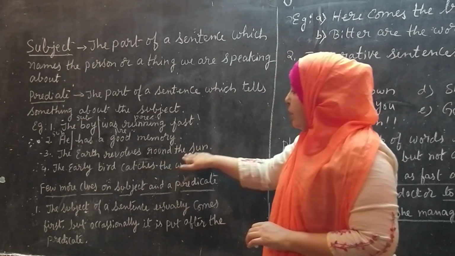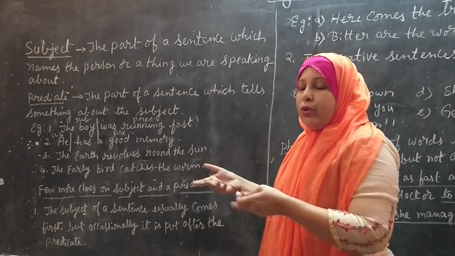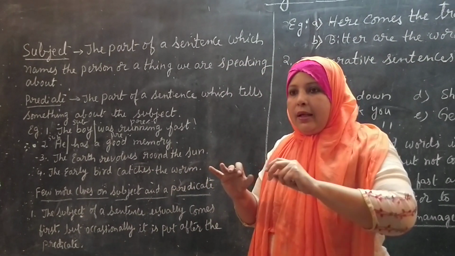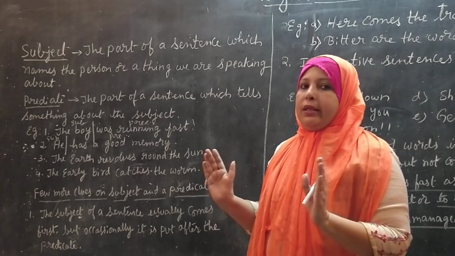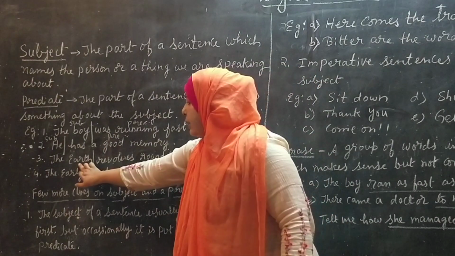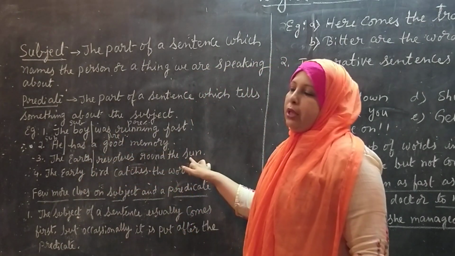The earth revolves around the sun. What revolves around the sun? You have to put a question to that sentence. At that time you can divide the sentence very easily. What revolves around the sun? The earth. What does it do? It revolves around the sun.